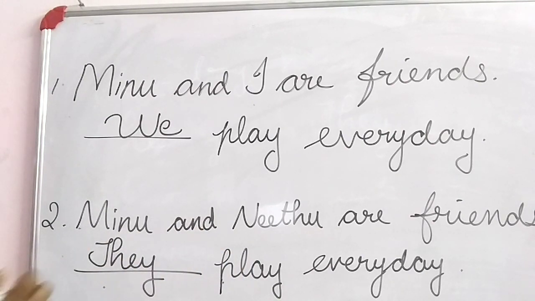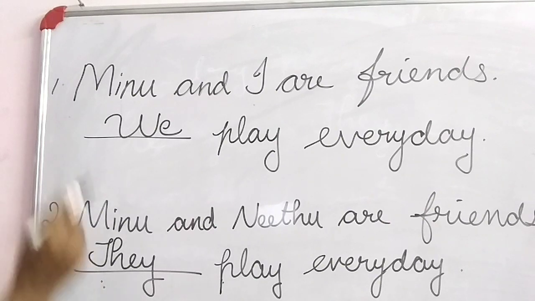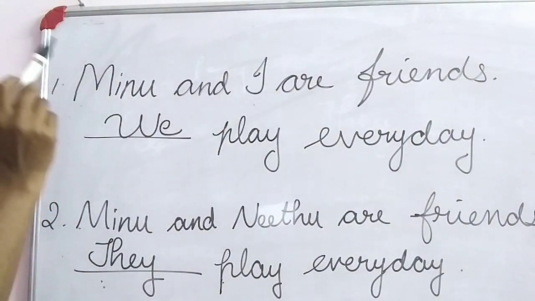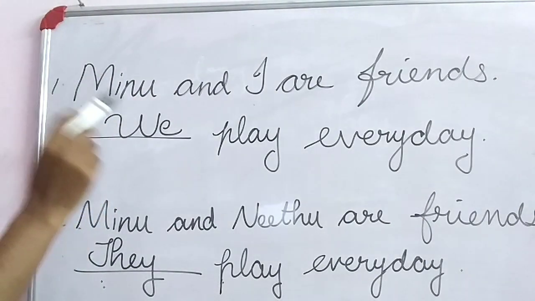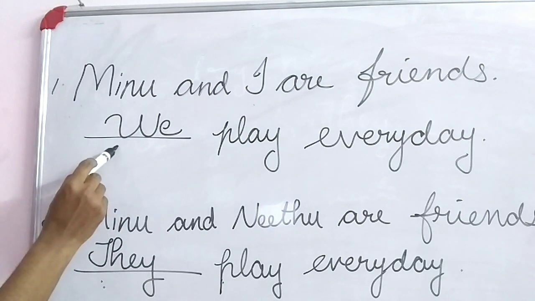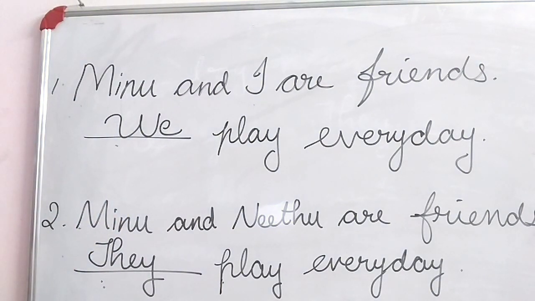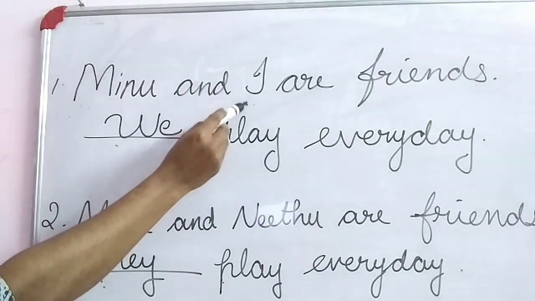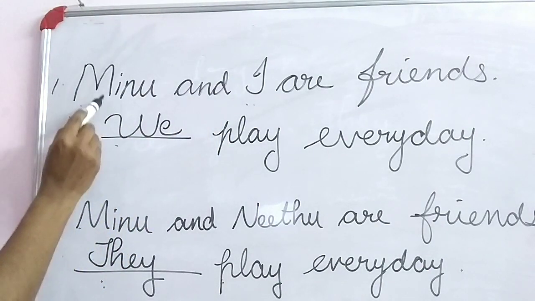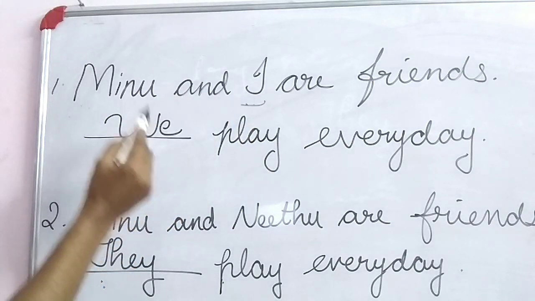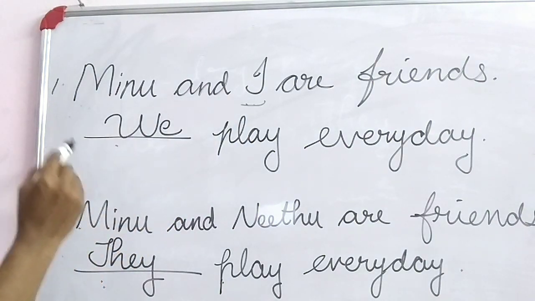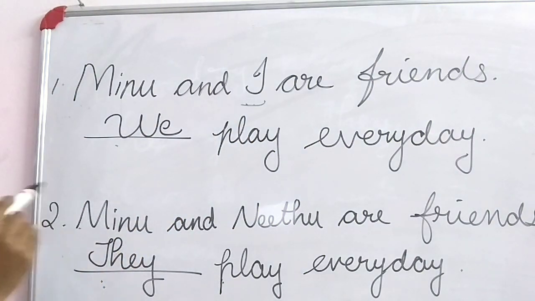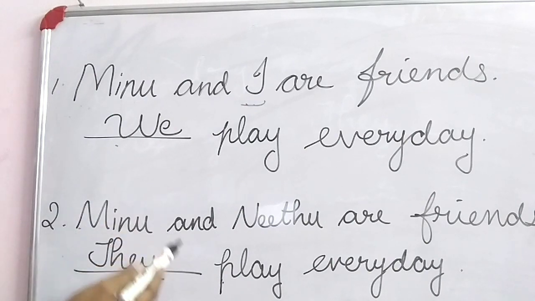But here, Minu and I, plural, so we use the plural pronoun we. You understood the difference? When any noun and I come together in a sentence, we use we. And when we have two nouns, we use the pronoun they.